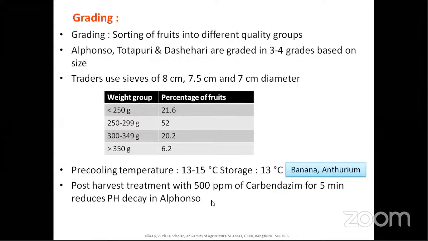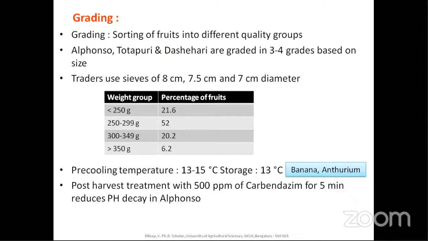And the post-harvest treatment is 500 ppm of carbendazim, that is Bavistin. If you treat with Bavistin for 5 minutes, it reduces the post-harvest decay in Alphonso. These things are essential only for the varieties which undergo export.